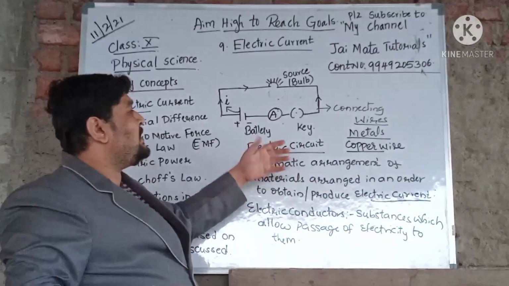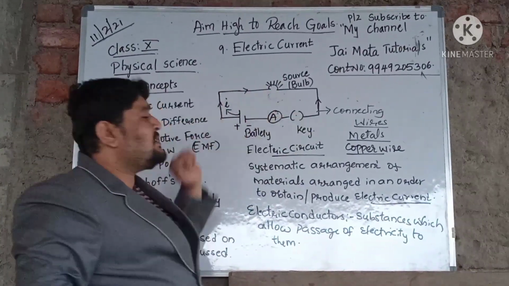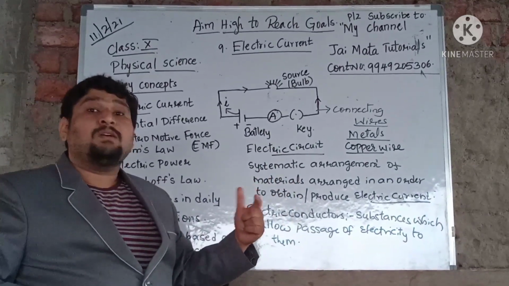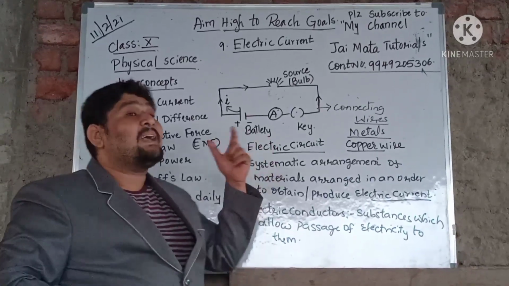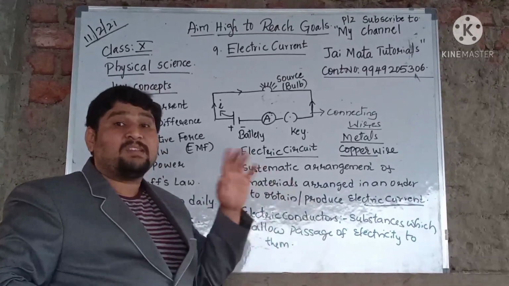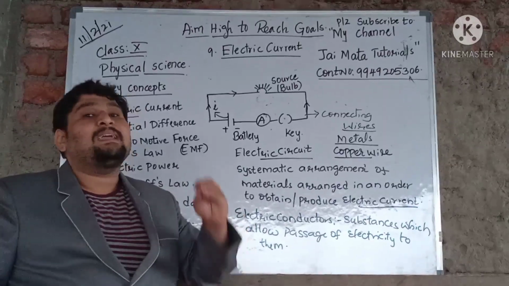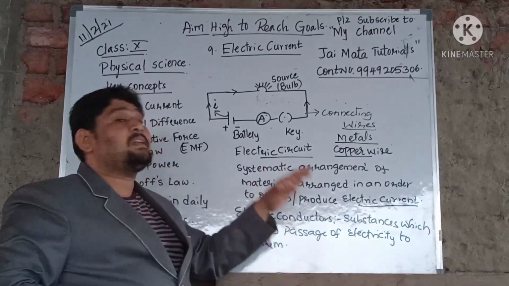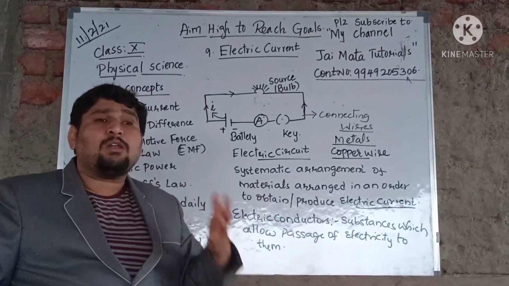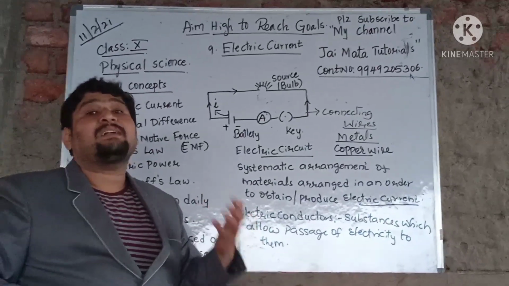And can you take another example? Can we use pieces of wood here? Now I am using connecting wires to connect a circuit. Can I use even a piece of wood here? No. You know that a piece of wood acts as an insulator, or you can say a non-conductor, because electrical conductors are the ones allowing electricity to pass through them, whereas rubber, stone, wood, these are all called bad conductors. Actually they are insulators. They are non-conductors of electricity.